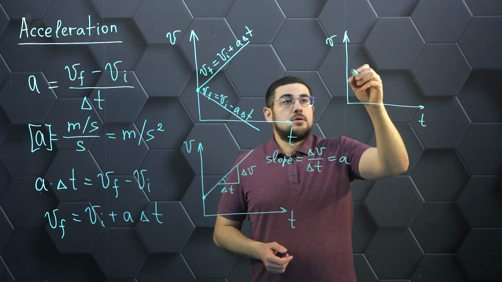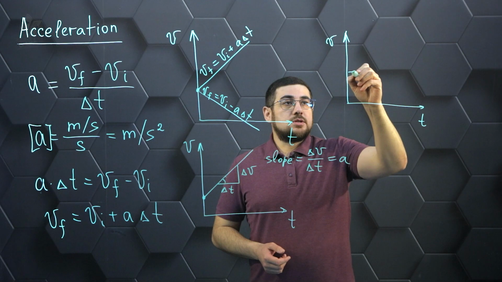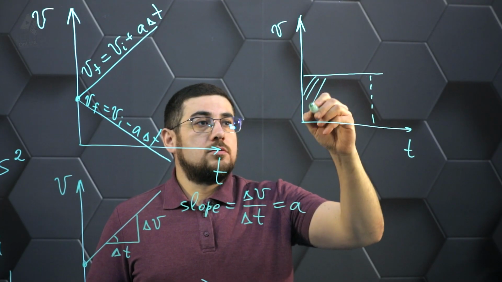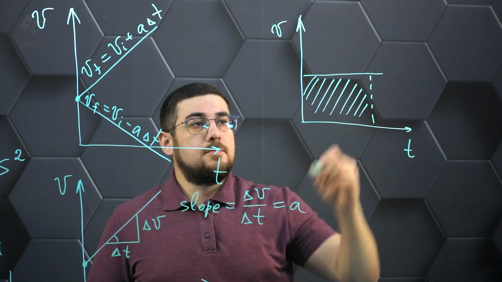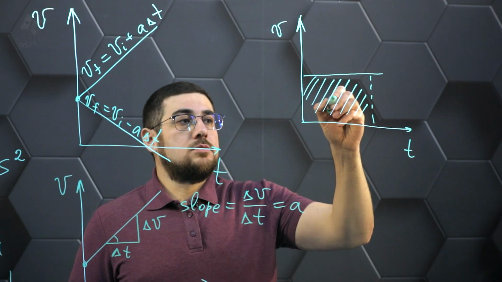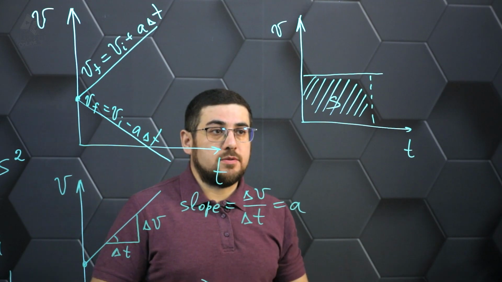first of all, when the body is moving at a constant velocity, the shape that we have underneath the graph, or rather the area, will be defined by nothing more than the distance traveled over a given period of time.